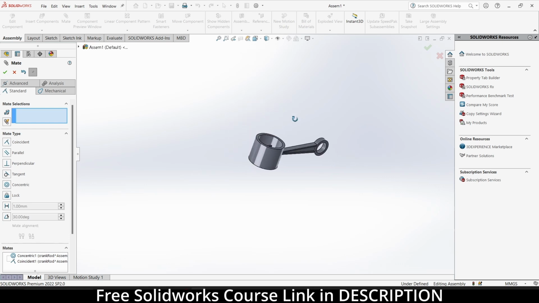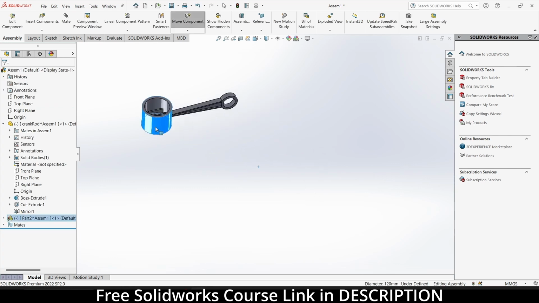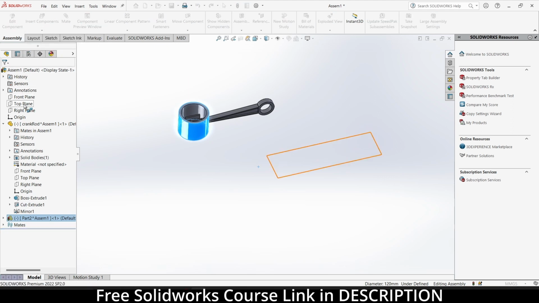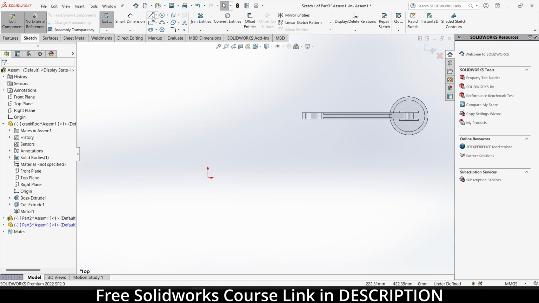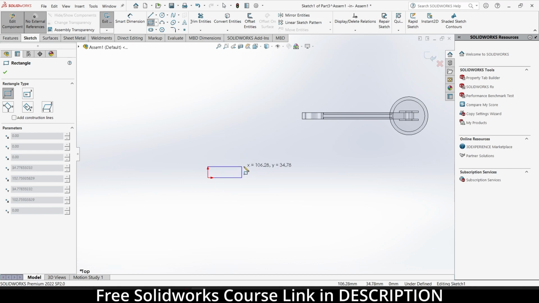Now the question is how I can make the shaft. Click on here, new part, select the top plane. Make sure no external references is checked on. This part is very important and it is going to be quite complex. So watch carefully.